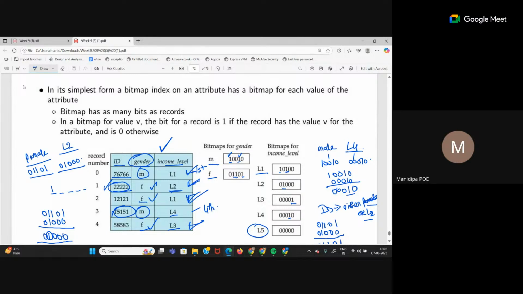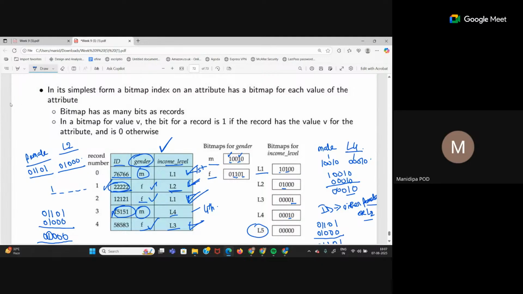If instead of gender I take some name attribute, multiple people can have the same names, or there can be unique names for everyone. So for that, the bitmap won't make sense. That's why I gave that ID example. For ID, only 1 bit will be 1 at a time because these are all unique values. So we usually form the bitmap on those attributes which have a limited number of unique values, like gender.